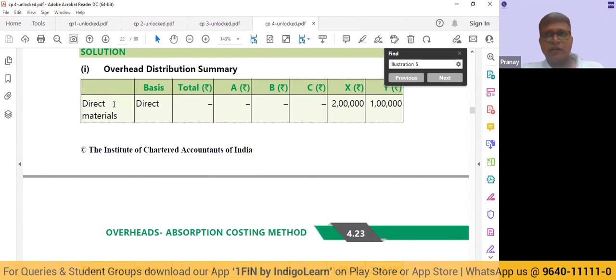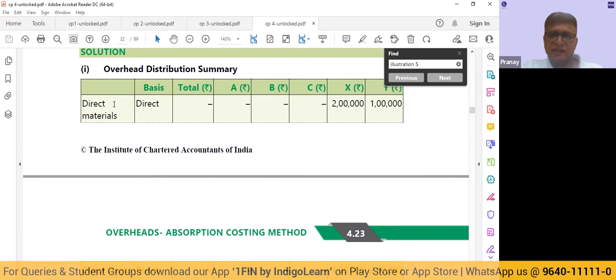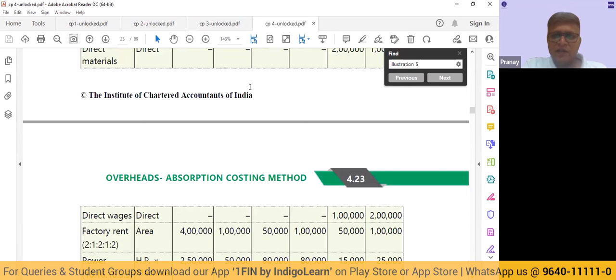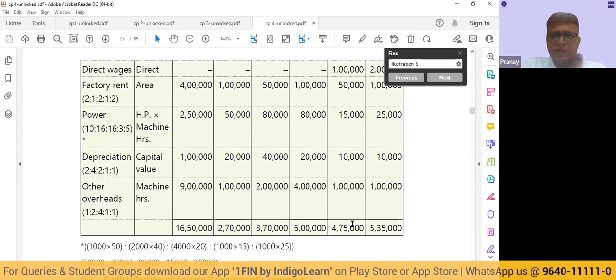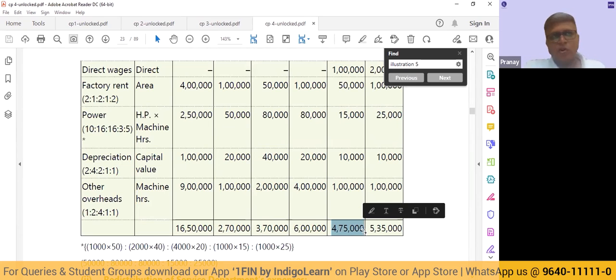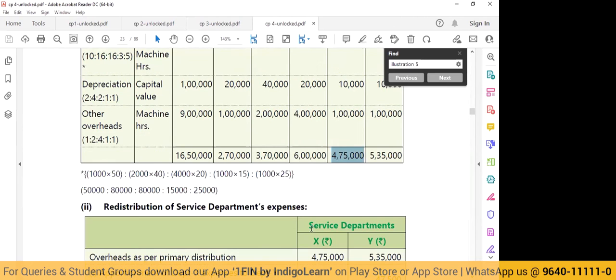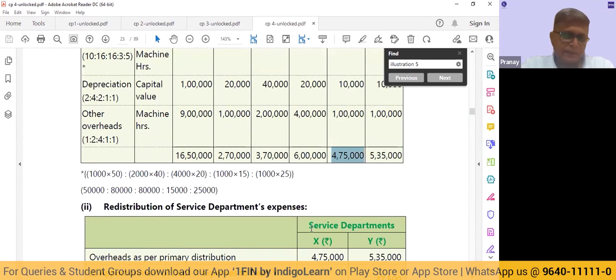Precisely. It is indirect in relation to one unit, but direct in relation to the department. So when we are preparing the summary of that department, we are calculating that this department has a total cost of 4,75,000. This 4,75,000, based on the allocation, is incurred in the department. Now I will transfer this to the production departments. Production departments, we will take it to the product based on overhead. So at a broad level, this is an overhead only. For the production department, it is an overhead only.